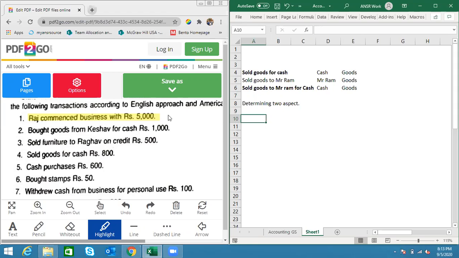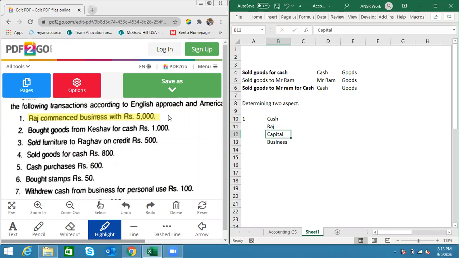Raj commences business with 5,000. 5,000 is cash. And Raj account. Cash and Raj account. Raj capital account. This is business capital. Yeah, so capital, business. Anything else, guys? Okay, so we have four accounts.